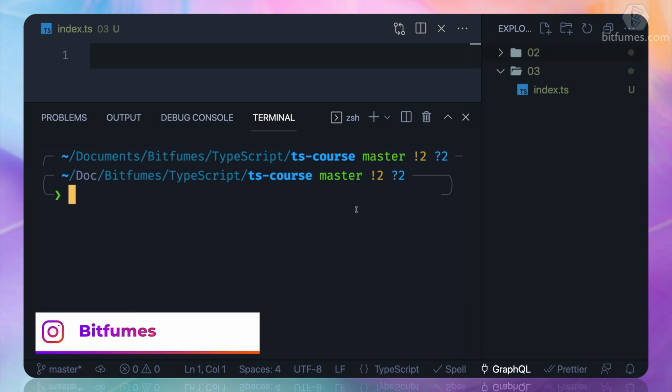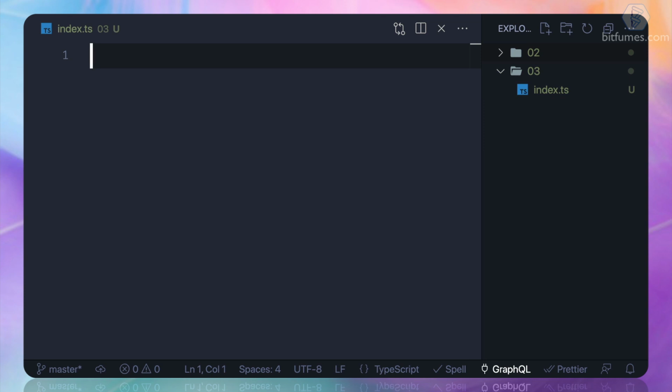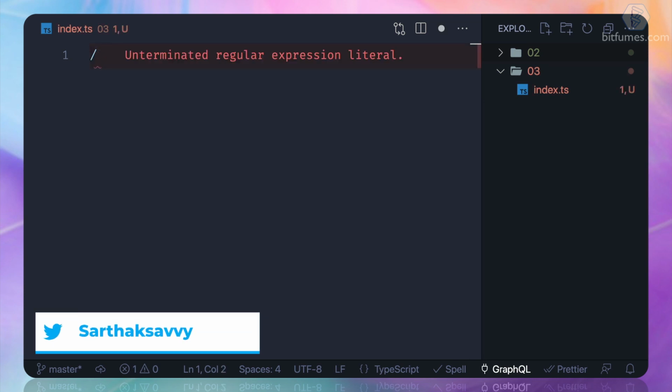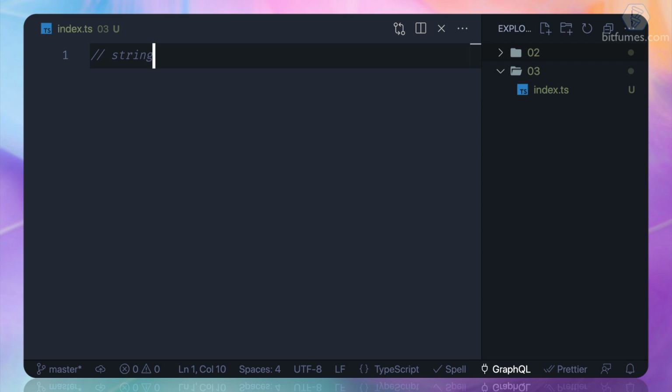So what we have to define here is every kind of data we have. If we have a string, then the type for string data is string, with a small s. Similarly, if we have any integer kind of data, then that will be number, or I can say numeric data.